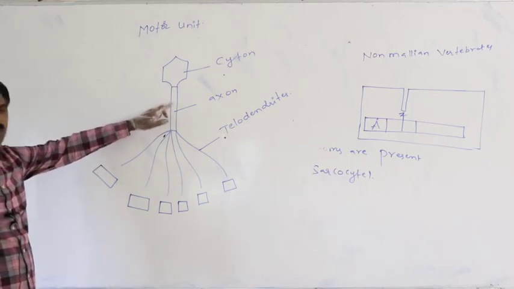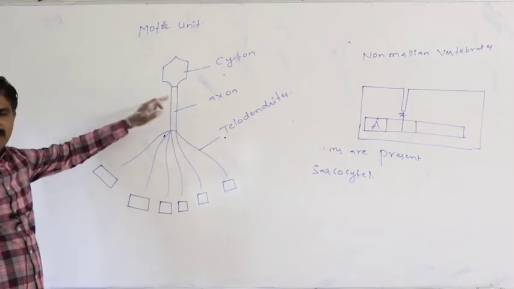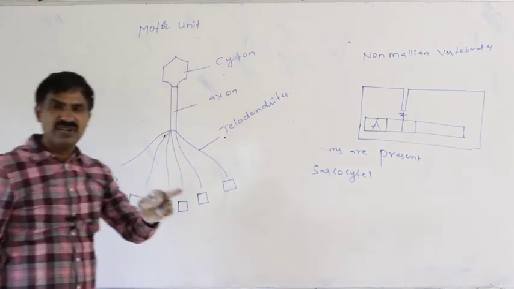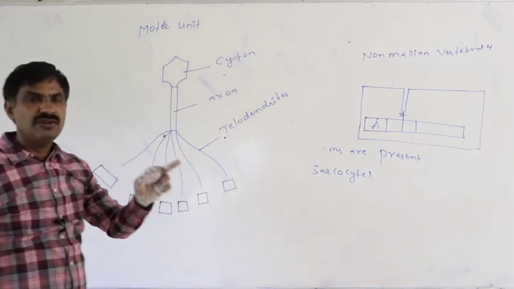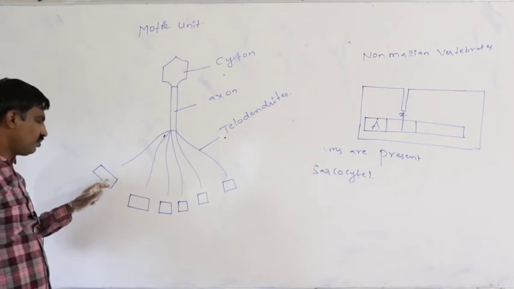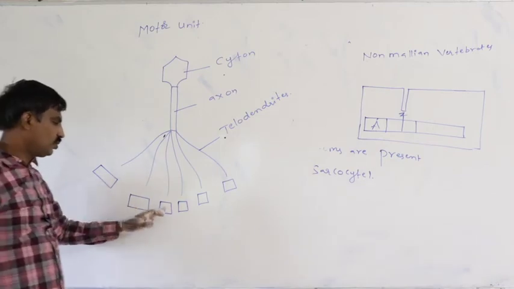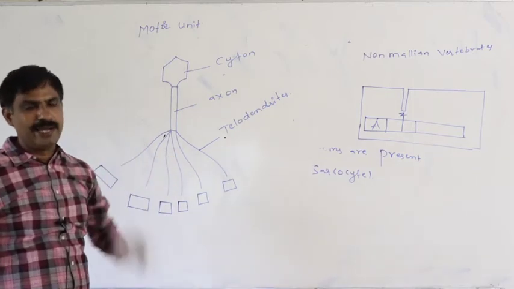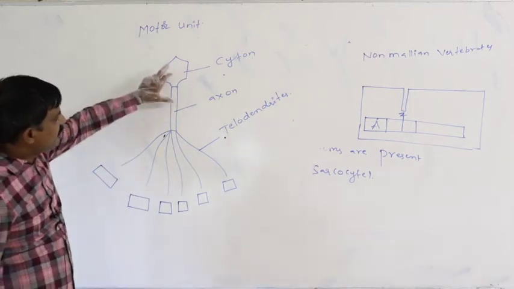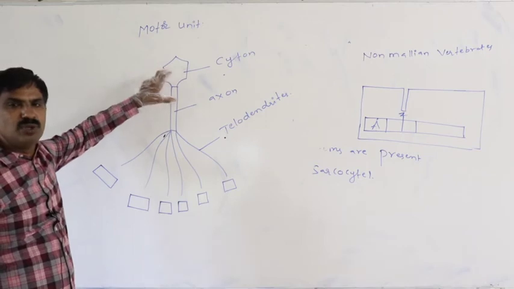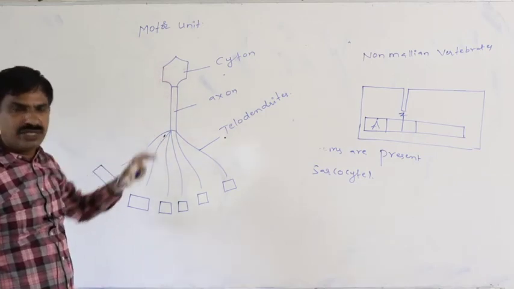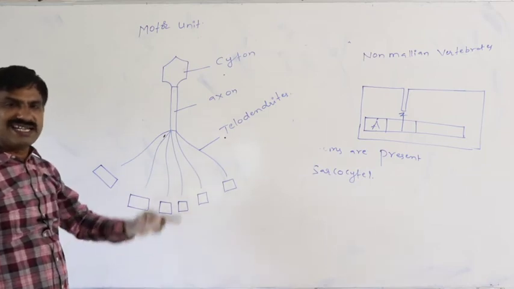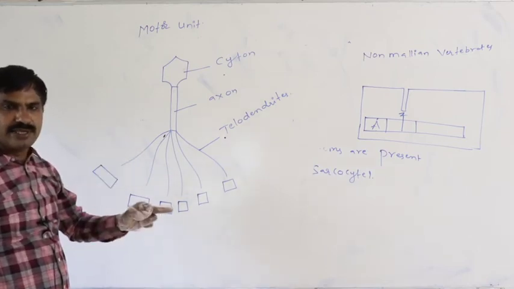Means a single motor neuron can process motor information for about 1, 2, 3, 4, 5 sarcocytes at a time. Definitely this single motor neuron is able to pass the motor information to these 6 sarcocytes at a time.